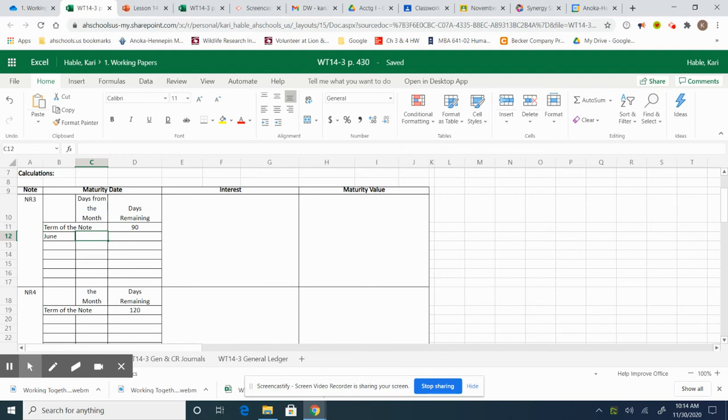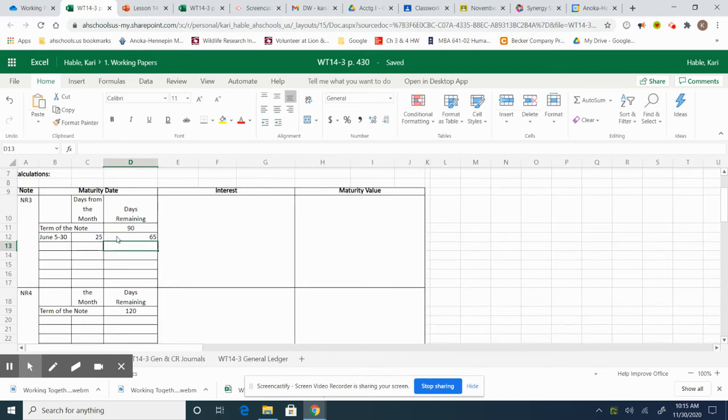So from the 5th, we have 25 days. I wanted to look at how they wanted to list it. So we want really June 5th to June 30th, 25 days. We're going to go equals 90 minus 25. So now we know we have 65 days left.